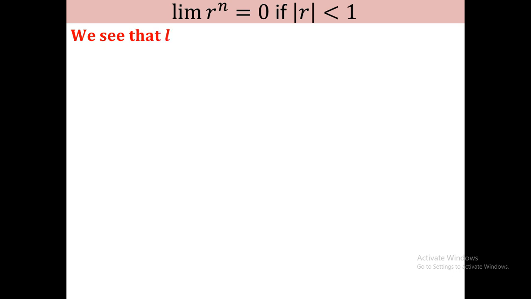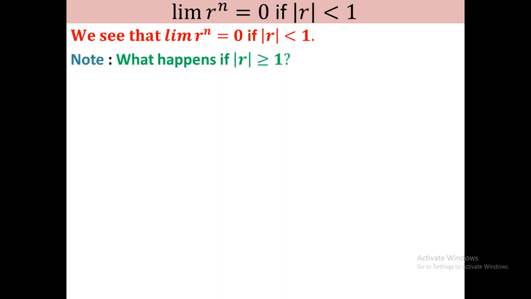Now I discuss some conclusions about the sequence. We see that the limit of r to the power n equals 0 when mod of r is less than 1, but what happens if mod r is not less than 1, that is, when mod r is greater than or equal to 1? What happens if mod r is greater than or equal to 1? We discuss both cases. At first we consider two cases. In case 1 we consider mod of r equal to 1, and in case 2 we consider mod r greater than 1.